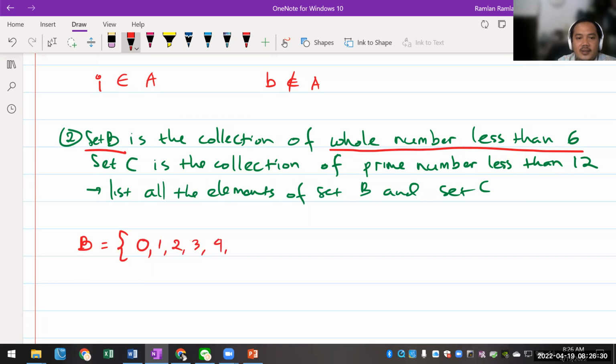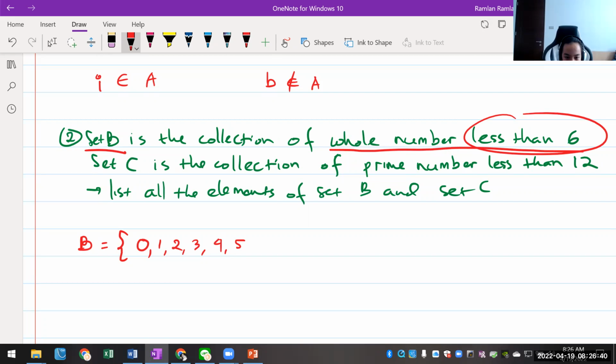5, iya nggak, Pak? Less than 6 nggak? 5. Ayo, Pak. 6 masuk nggak? Less than 6 kan ya berarti enggak. Ya, benar. Ya, selesai sampai sini. Okay, here we go. Pretty easy, right? You only need to list down all of the elements inside the curly bracket. That's it. And don't forget that you need to write down the name of the set in front of that. Okay, so that is set B. Now let's go to set C.